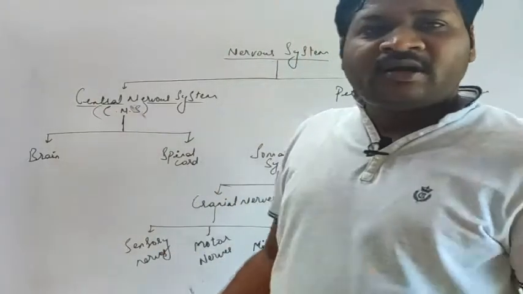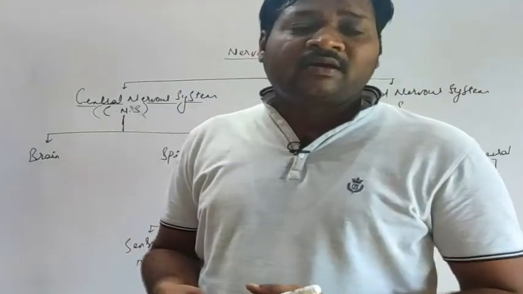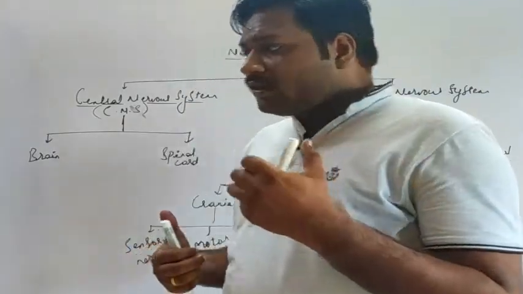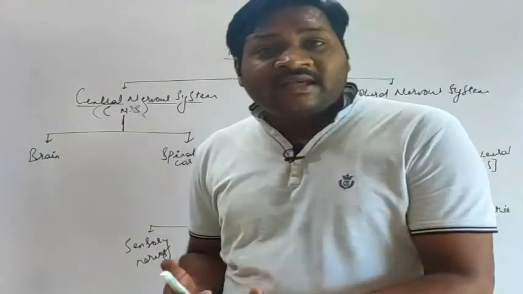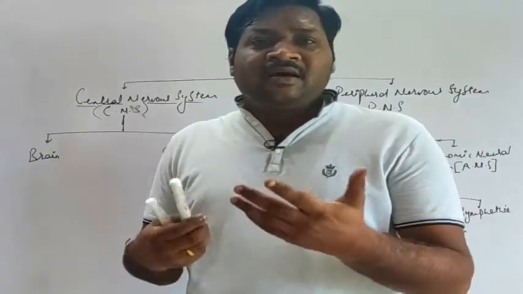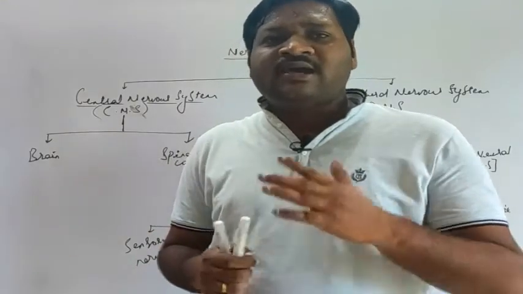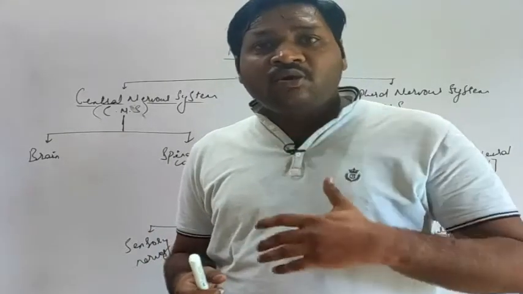Voluntary activities are like reading, walking, sleeping, talking, running, locomotion and movement. Voluntary means those activities which are regulated by our own will.